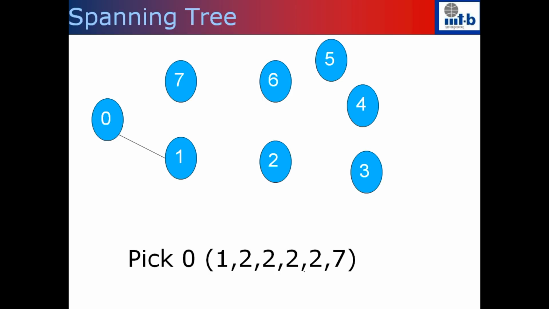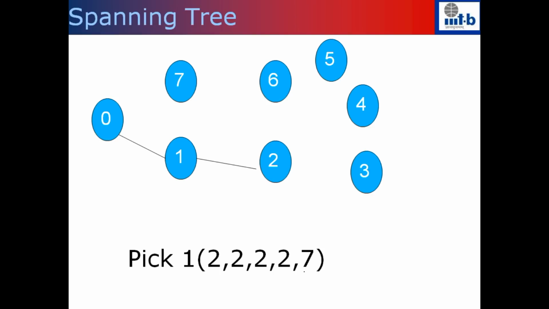Now 1 goes off from the vector, so I will be left with 2, 2, 2, 7. I cannot pick 0 again, and I cannot pick 2 and 7. So the minimum labeled vertex that's a candidate is 1. I pick 1 and connect it to 2. Now I have picked 0 and 1, and I cannot pick 2 and 7, but I can pick anything other than these numbers, the one with the minimum label.